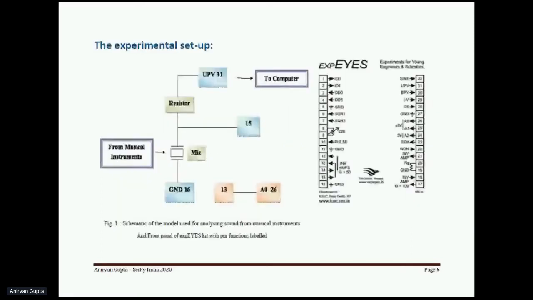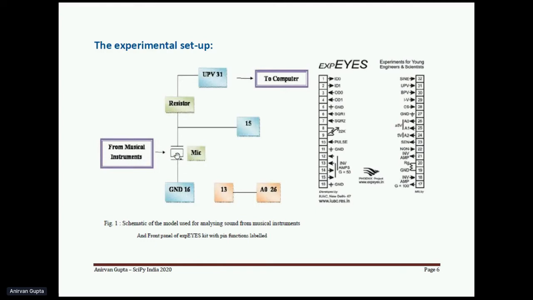So this is the simple experimental setup that we have used. On the right hand side, we can see the front panel of this X-Spice. Recent developments in X-Spice have also been done. I think X-Spice 17 is the latest one, but I have been using the one that was available with me. That is the X-Spice. I purchased it in 2014, 2015, I'm sorry.